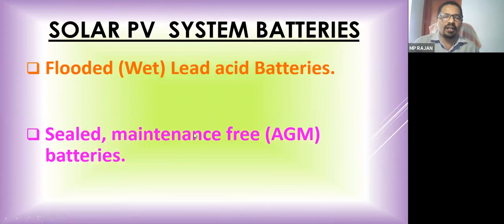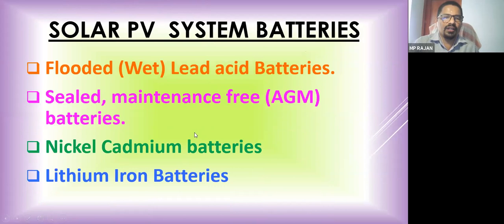These are the batteries normally we are using in our solar power system: flooded lead acid battery, sealed maintenance free battery, nickel cadmium battery, lithium ion battery. Lithium ion and flooded lead acid batteries are very commonly used. This is a maintenance free battery also. Nowadays it is very common. We need not worry about the topping up of the battery.